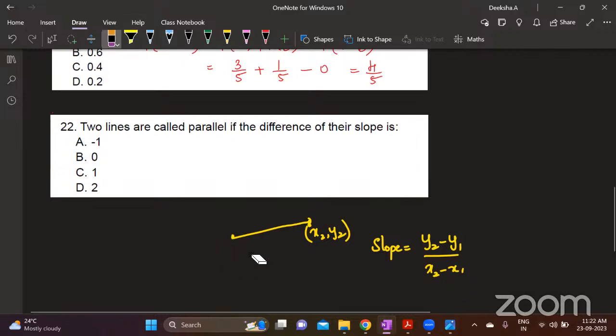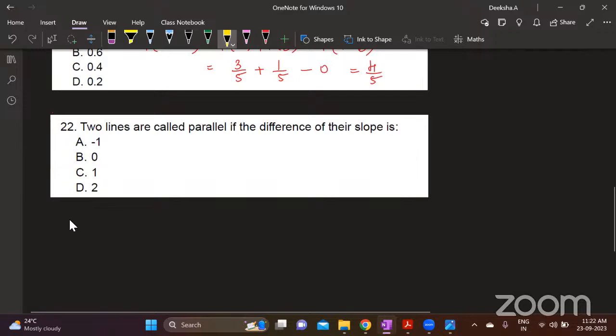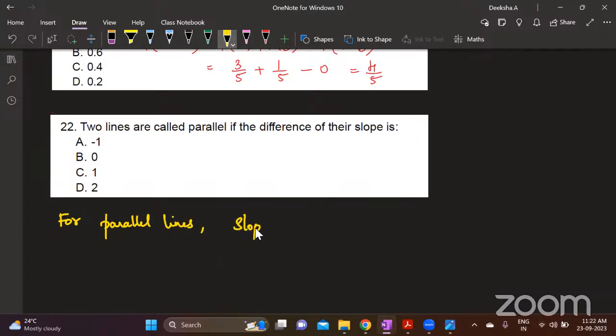Okay, and in a given line, if two lines are given, if their slopes are equal, so for parallel lines, make a note of this. For parallel lines, slopes are equal. We usually denote slope as m. So if I consider two lines L1 and L2 and their slopes are m1 and m2, slopes are equal. That is m1 will be equal to m2. That is in case of parallel lines.